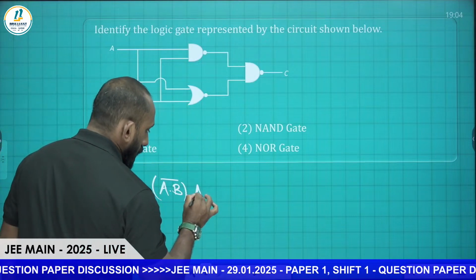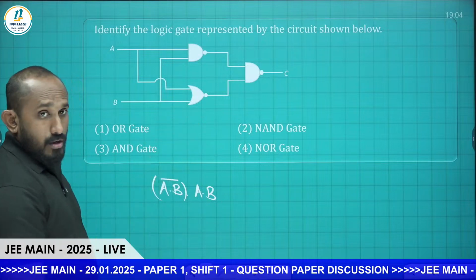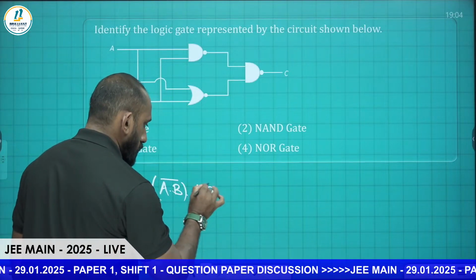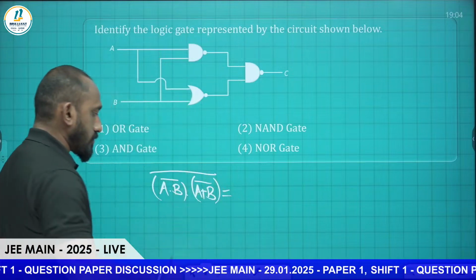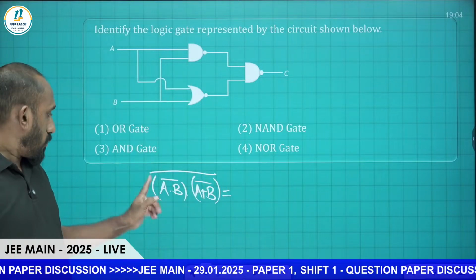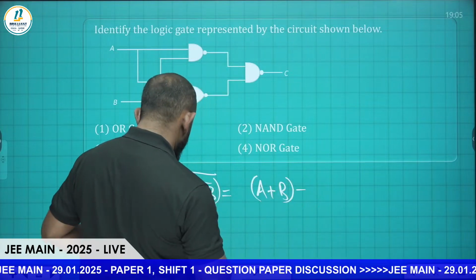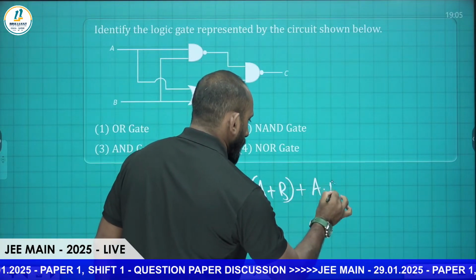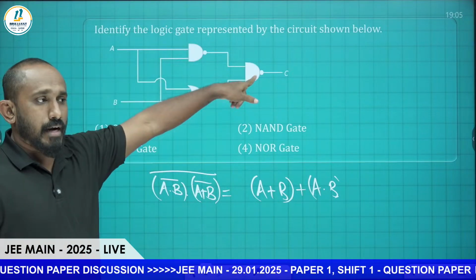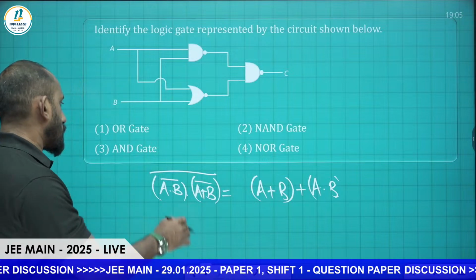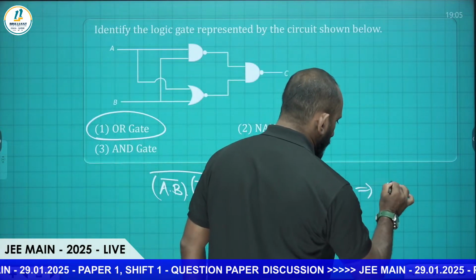So it is A and B, and this is the NOR, so plus, then equal to the whole bar is there. So this will be A or B, this one plus A and B. If you solve it, this is nothing but an OR gate. So we are getting this OR gate.